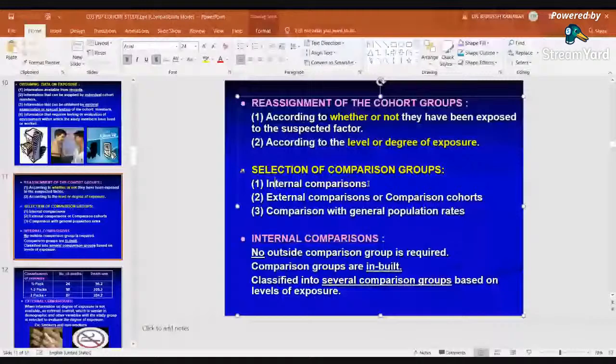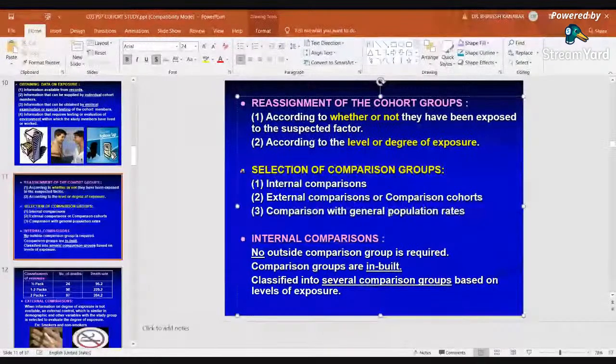External comparison, that is with the control group. External comparison, right? Comparison with the general population rate. For example, the rate of lung cancer in the general population is such, but lung cancer in smokers can be different, right?